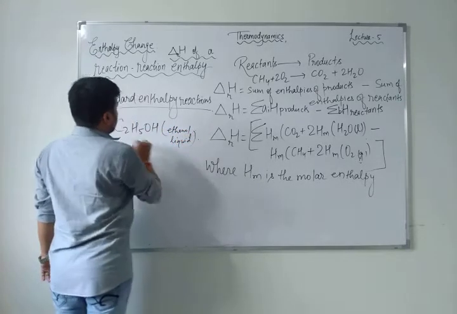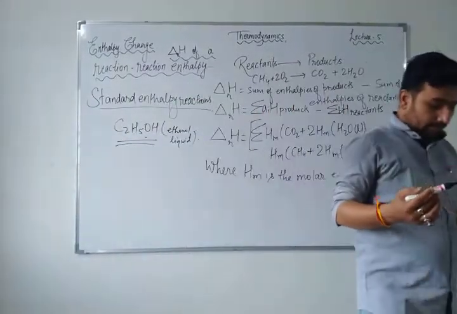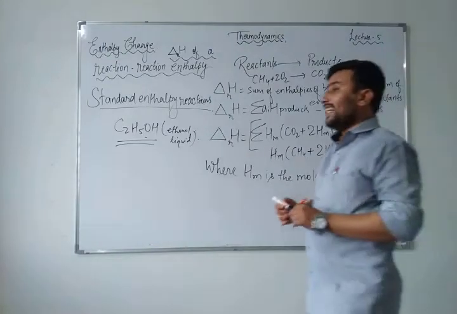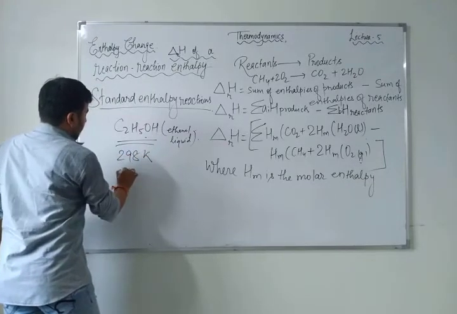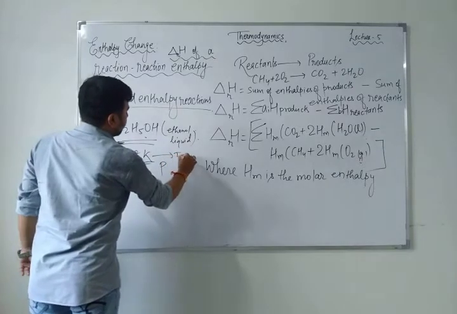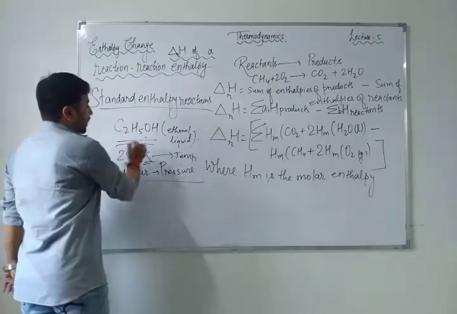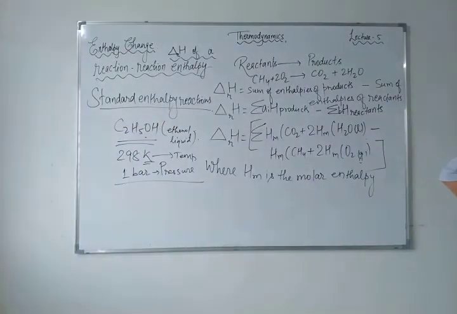Can you tell me how it will be in standard form? Just suppose, just put an idea. Standard: 298 Kelvin and 1 bar pressure. This is your temperature and this is your pressure. Now tell me, what is the difference between the standard enthalpy change of reaction and the reaction enthalpy?